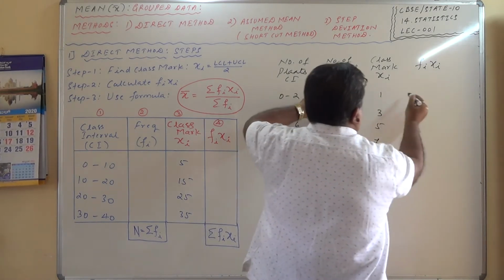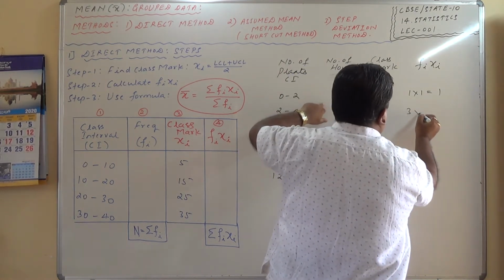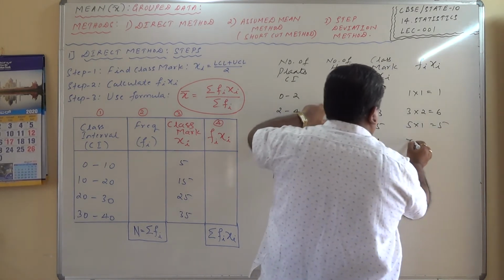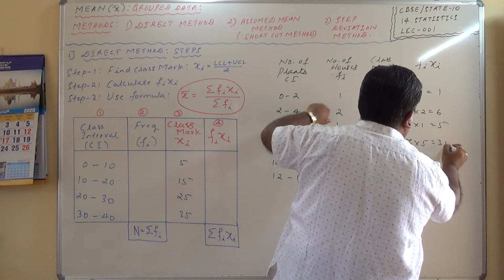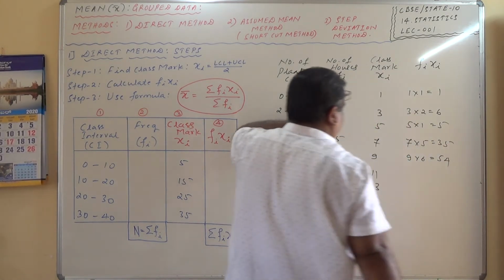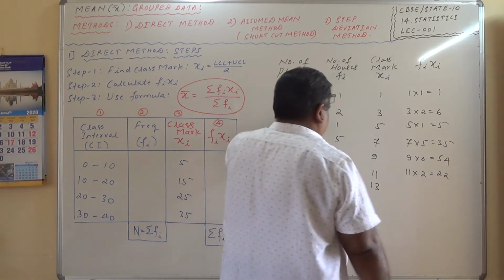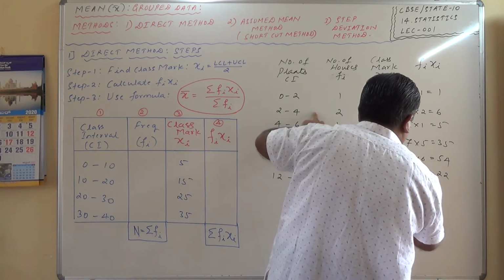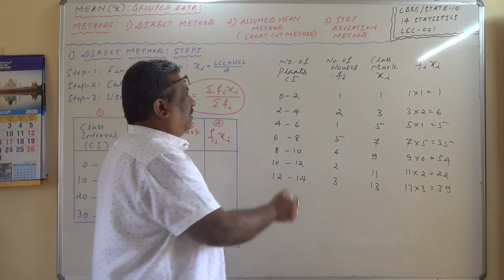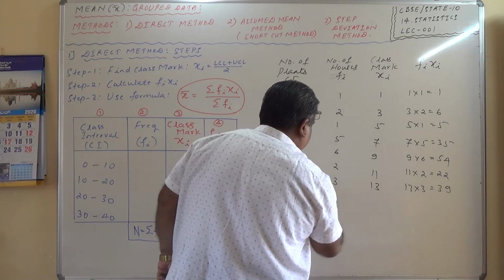So 1 into 1 equals 1. 3 into 2 equals 6. 5 into 1 is 5. 7 into 5, which is 35. And 9 into 6, 54. And 11 into 2, which is 22. And 13 into 3, which is 39. I require the summation, sigma fi, here. So this is one data, sigma fi.